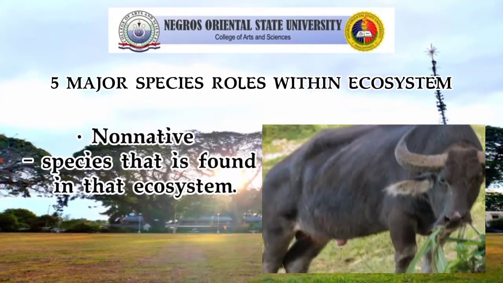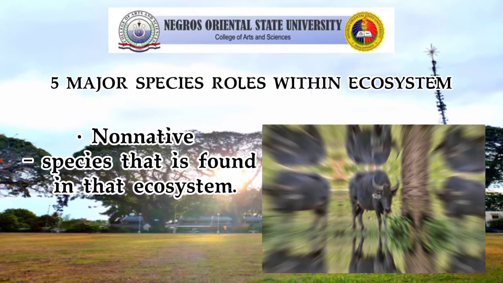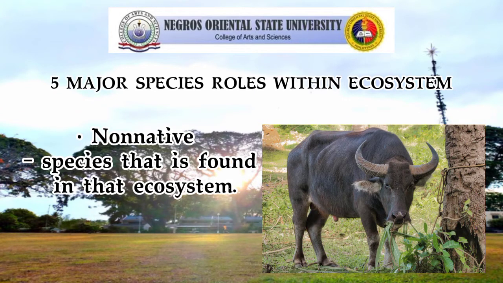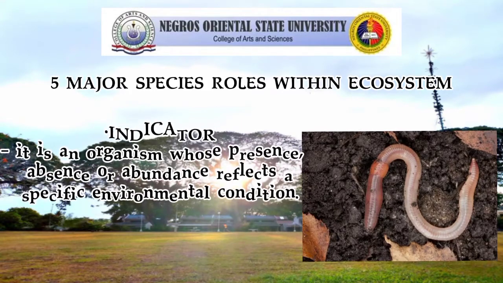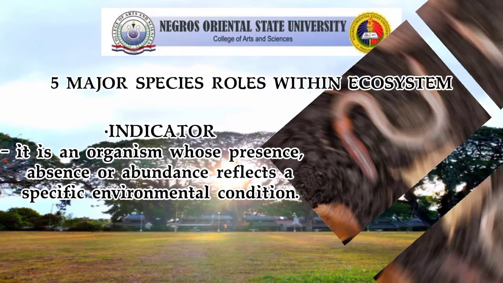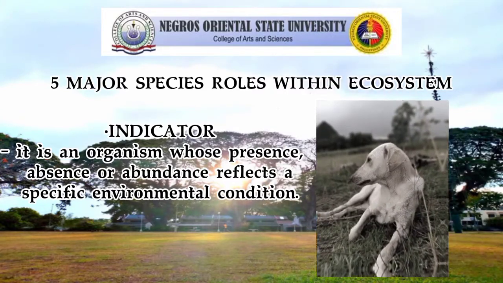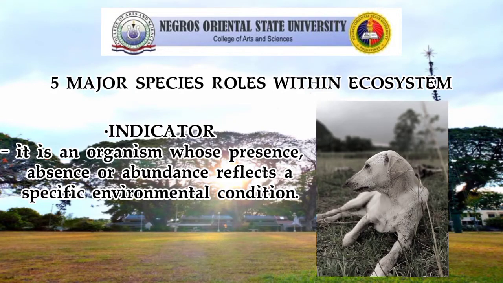Number two, we have non-native. It is a species that is found in that ecosystem. It is one that has been introduced by human action, either accidentally or deliberately, outside of its natural range. Three, we have indicator. It is an organism whose presence, absence, or abundance reflects a specific environmental condition. So, in other words, it is a type of organism that signals the health or lack of health of environmental conditions.